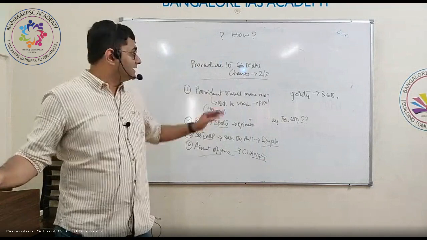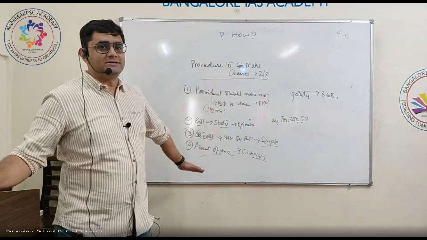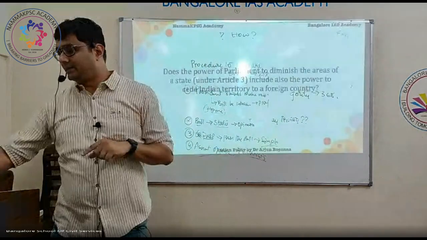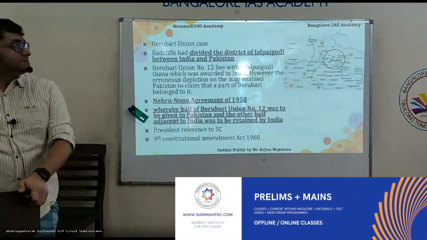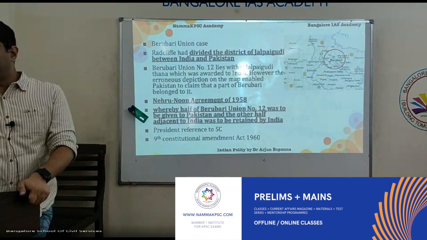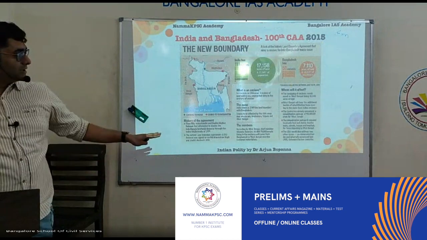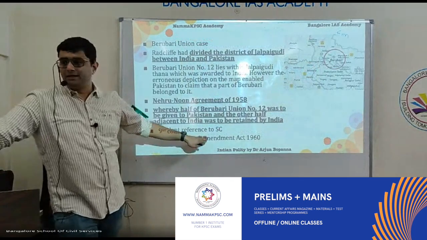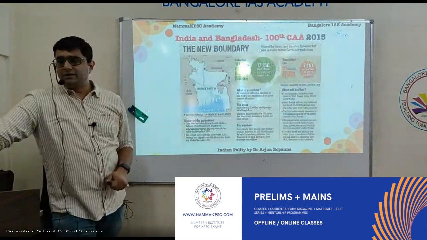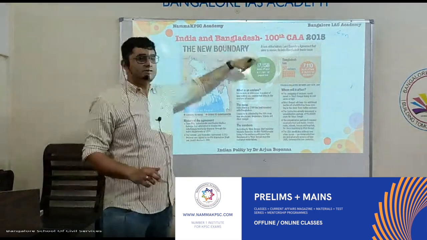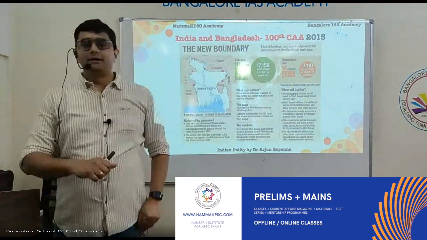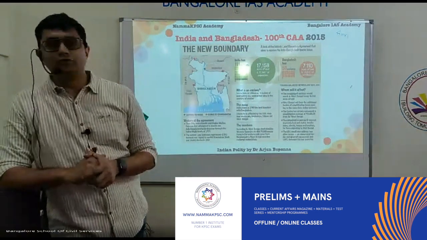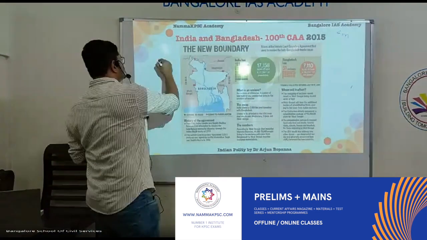But giving away territory does not come under this. For giving away territory, you require a constitutional amendment. Similarly, in this Berubari Union case, the territory was given away through the 9th Constitutional Amendment Act. Similarly, there was this issue of the Indo-Bangladesh boundary dispute. Or there was an issue with respect to the exchange